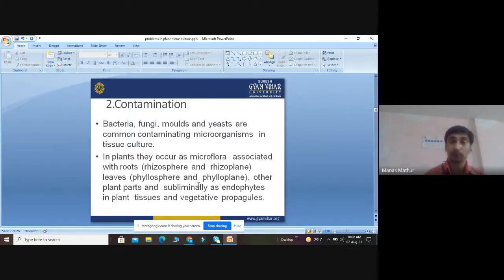Hands should be wiped, use of disinfectant should be there, proper use of laminar airflow, proper heating, proper autoclaving, proper sterilization conditions will be there.